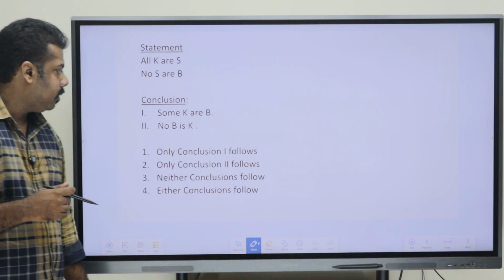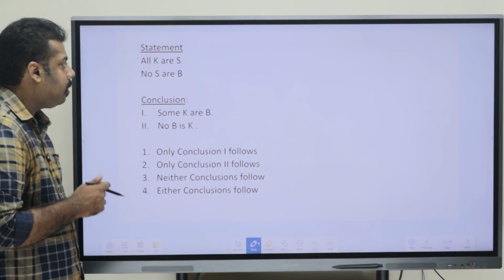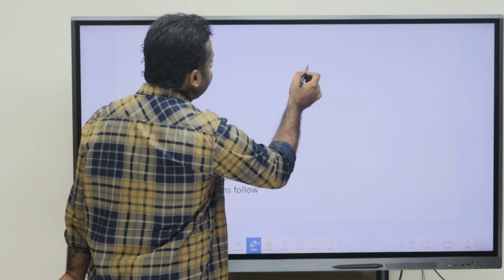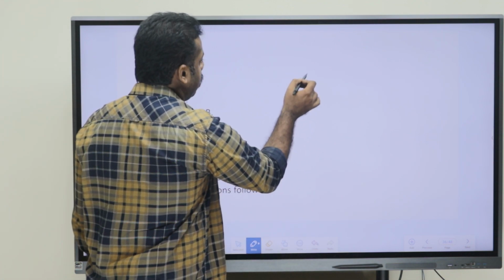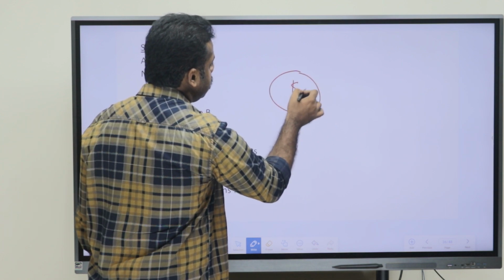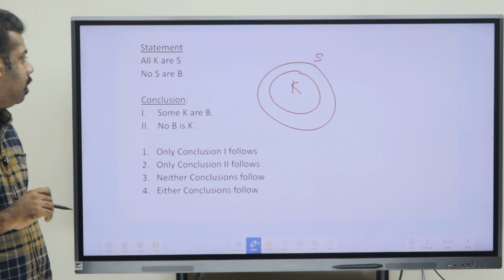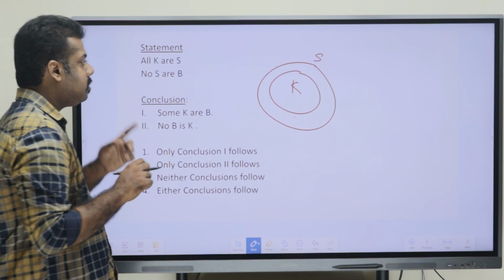Okay. So, first what we can do is just draw the diagram here first. What they have given is, all K are S. So, all K are S, we can just draw it first. All the K is inside S.